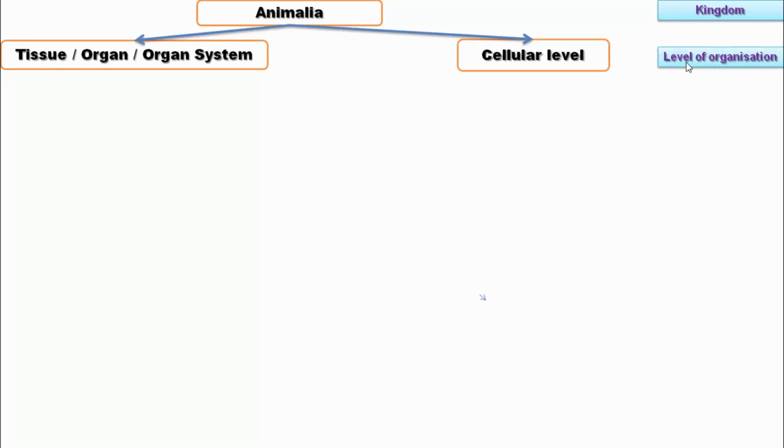Here we can see the kingdom Animalia. All the animals get classified on the basis of level of organization into two important groups: cellular level, and tissue, organ and organ system level.